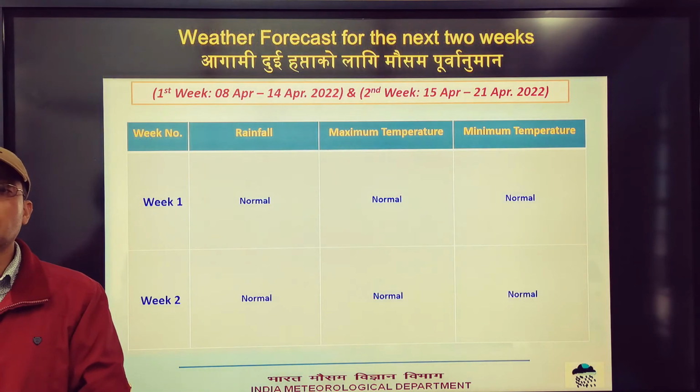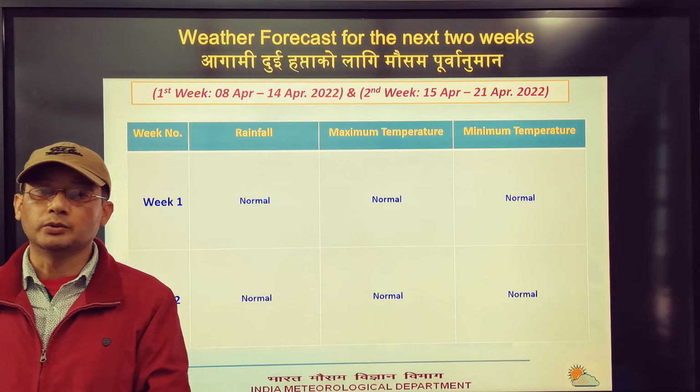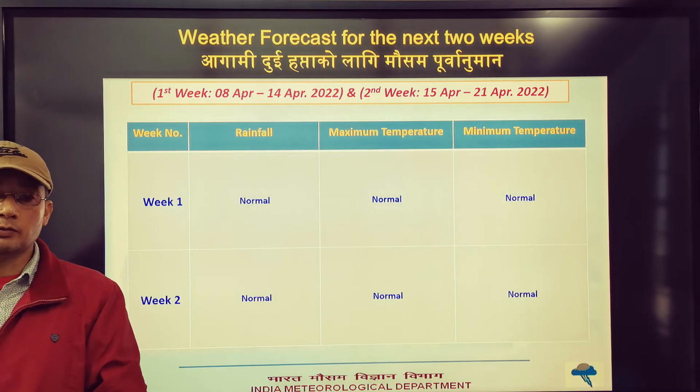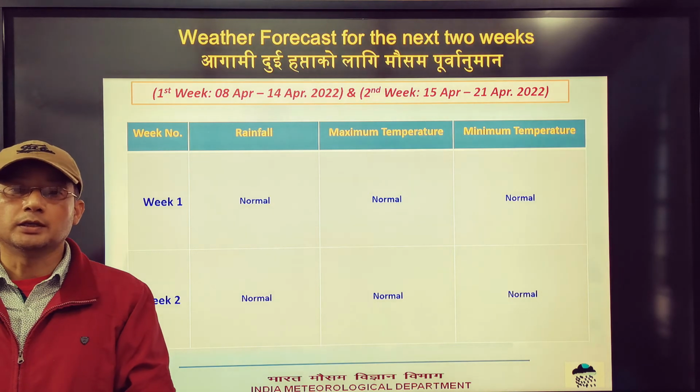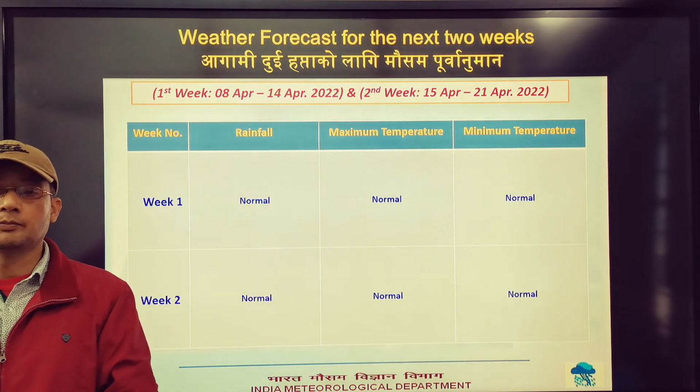Next we have weather forecast for the next 2 weeks. For week 1, that is 8th April to 14th April, the weather will remain normal, that is all three parameters, rainfall, maximum temperature and minimum temperatures will be near about the normal values. And also in week 2, that is from 15th April to 21st April, the weather will remain normal.